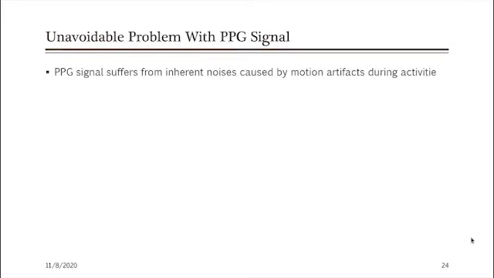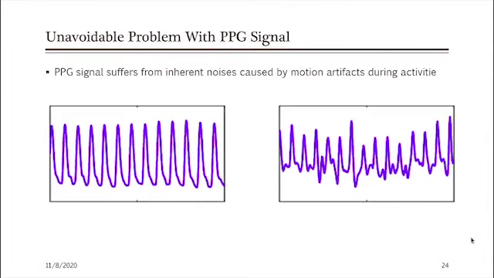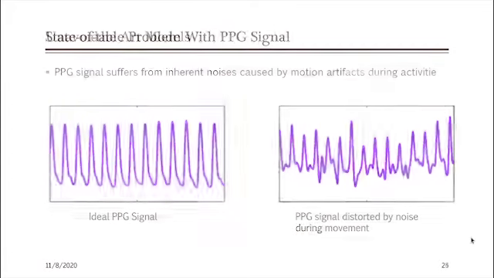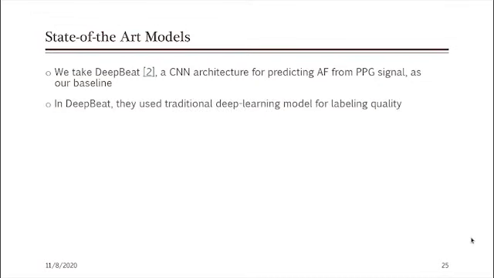But the PPG signal suffers from some inherent noise, which is caused by motion artifacts during activities. The left one is the ideal PPG signal, and the right one is the signal hampered by noise. So how do state-of-the-art models solve the problem? We take DeepBit as the baseline, which is basically a CNN architecture for predicting AF. To perform better on PPG signals, we have to first label the signals. We can use 3 labels: excellent, poor, and good.